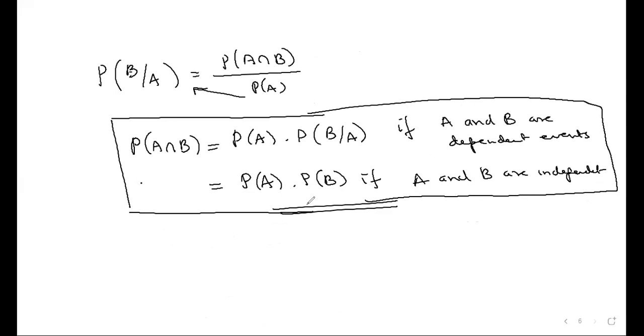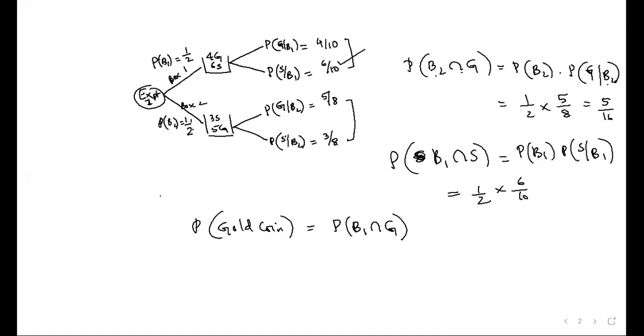Have you all written it, or do you want time to write? Good. Once again, I'll explain. Here, first there are two boxes, right? If you select the first box, then you can get a gold coin. You can select the second box, then get a gold coin. So probability of getting a gold coin is one possibility: first box is selected and obtain gold coin, or second box is selected and get gold coin.